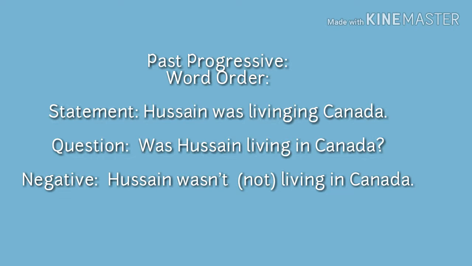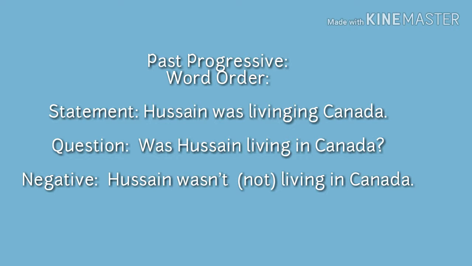So there is a structure difference between statement and question sentence, and the structure is different on the basis of that was comes before the noun and the noun comes afterwards. So this is a little bit of difference between statement and question sentence. And the negative sentence: Hussein was not living in Canada.